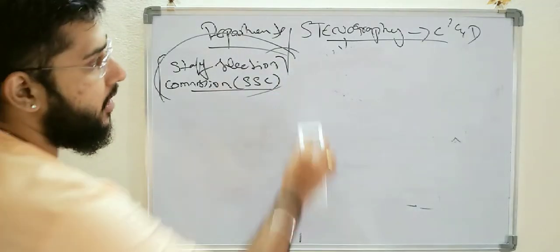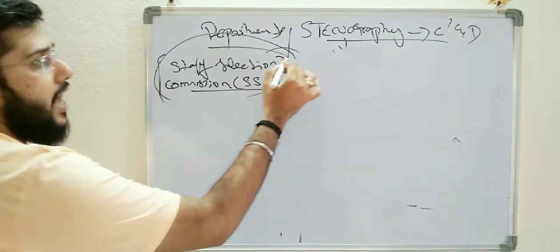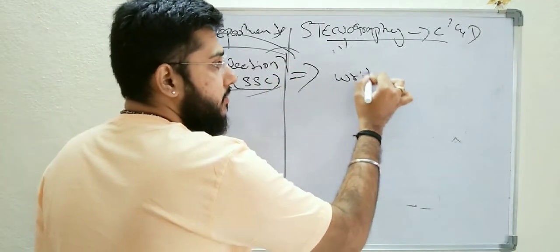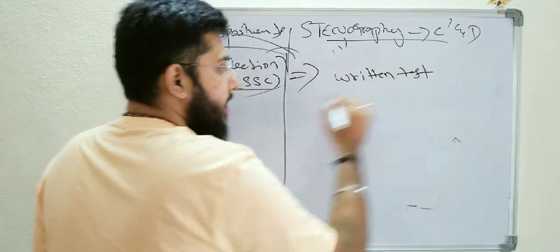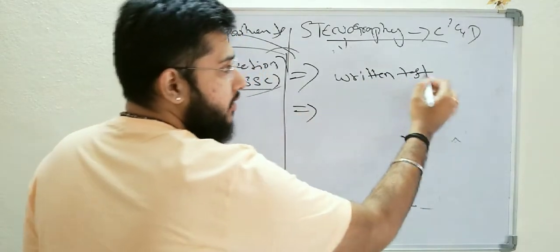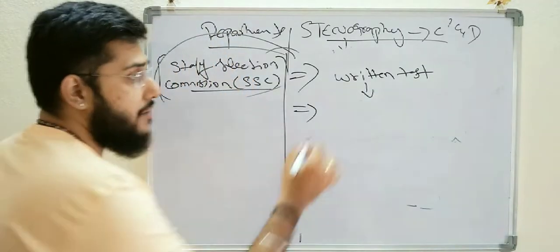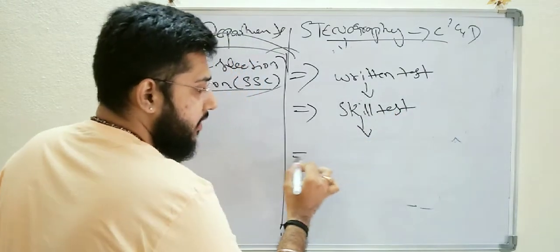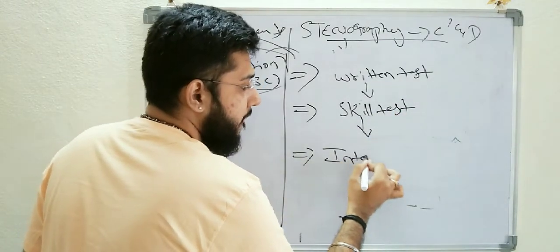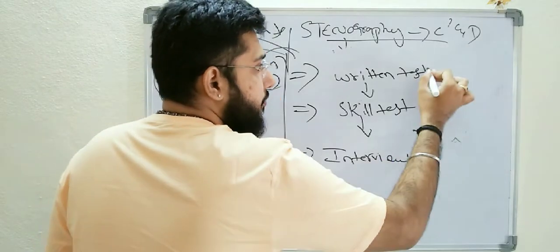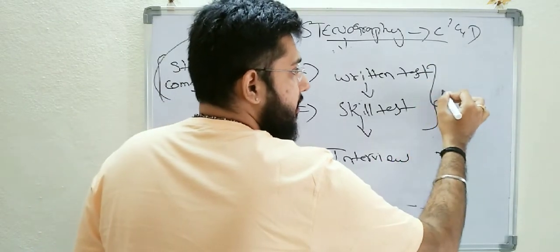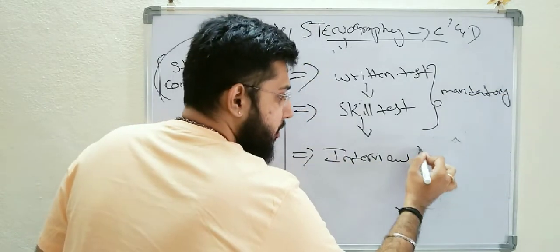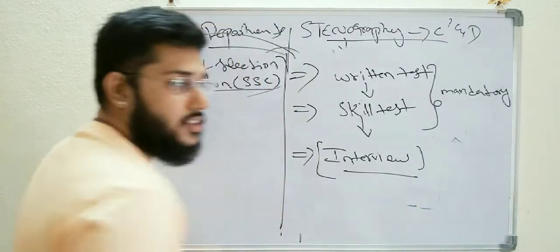For the Staff Selection Commission, firstly we have stage 1, which is the written test. After qualifying the written test, the next stage is a skill test. After qualifying the skill test, the next stage is the interview. The written test and skill test are mandatory, whereas the interview is not mandatory, it's not compulsory.